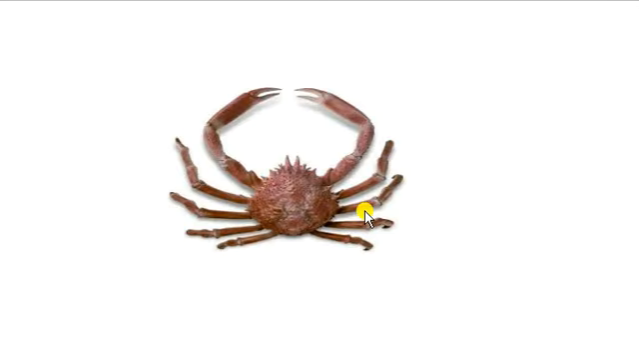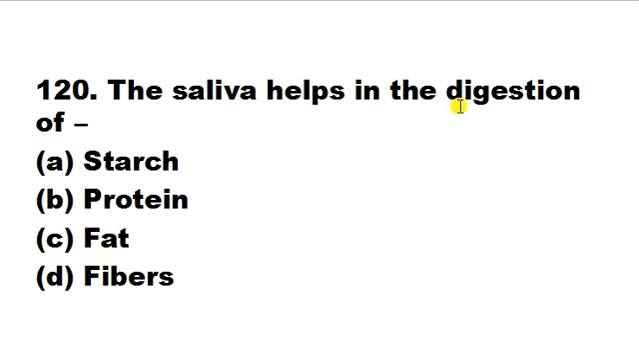Total are 10 legs. The saliva helps in the digestion of starch, protein, fat, fibers. Actually in your mouth there is a saliva which has an enzyme that is known as amylase. Amylase को हम ptyalin भी बोलते हैं, that helps in the digestion of starch only. So your saliva helps in digestion of starch only, and जो enzyme है amylase वो saliva में present है, that breaks down the starch into simpler sugar. So correct answer is A.